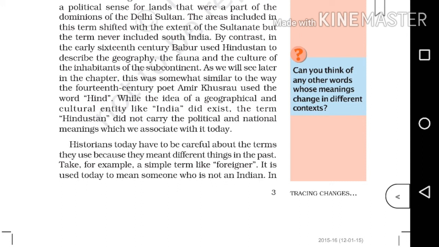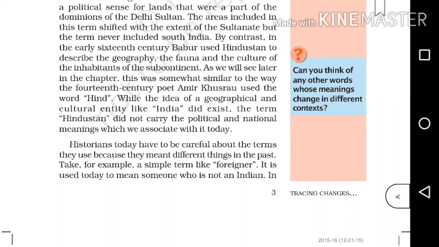The second point is, in the 16th century, Babur used Hindustan to describe the geography, the fauna and the culture of the inhabitants of the subcontinent. So this is the second point. We have to describe what happened in the 16th century.